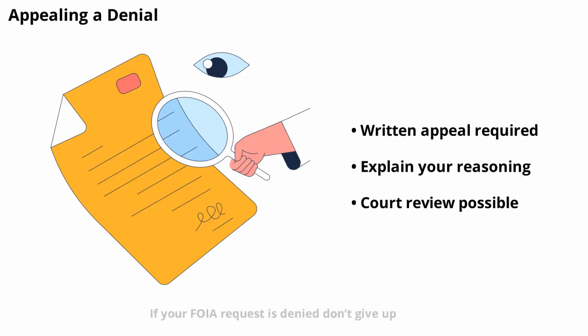If your FOIA request is denied, don't give up. Both federal and state laws provide a process for appealing denials. You'll need to submit a written appeal explaining why you believe the record should be released. If the appeal is unsuccessful, you may have the option to take the matter to court.